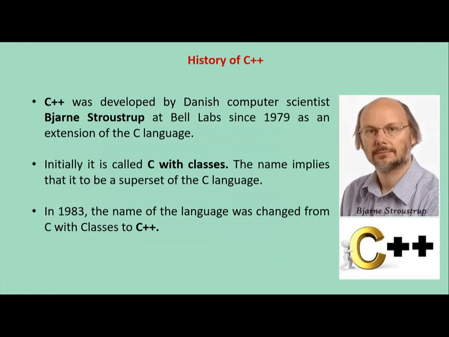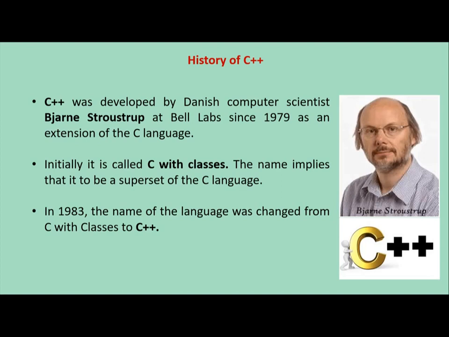C++ was developed by Danish computer scientist Bjarne Stroustrup at Bell Labs since 1979 as an extension of the C language. Initially, it was called C with classes. The name implies that it is meant to be a superset of the C language. In 1983, the name of the language was changed from C with classes to C++.